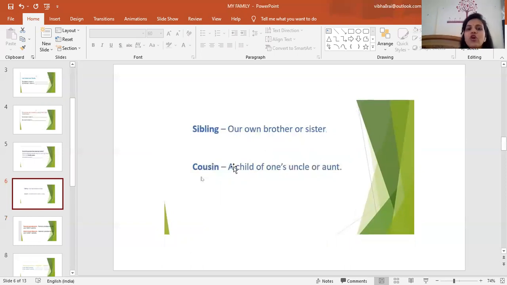Next topic is sibling. Children, next one is sibling. So what is sibling? Our own brother or sister is known as sibling. Our own brother and sister is known as sibling.